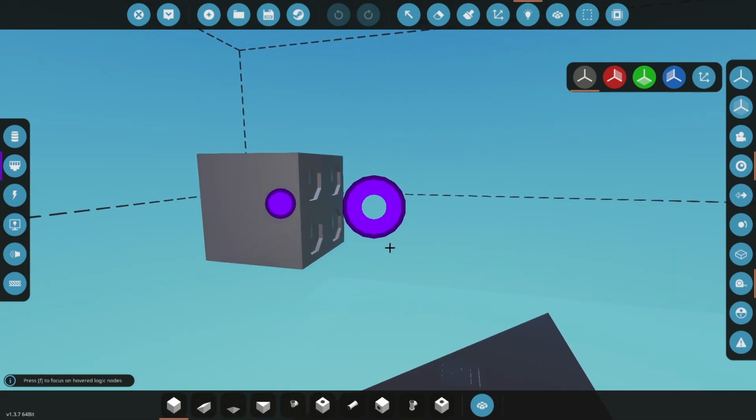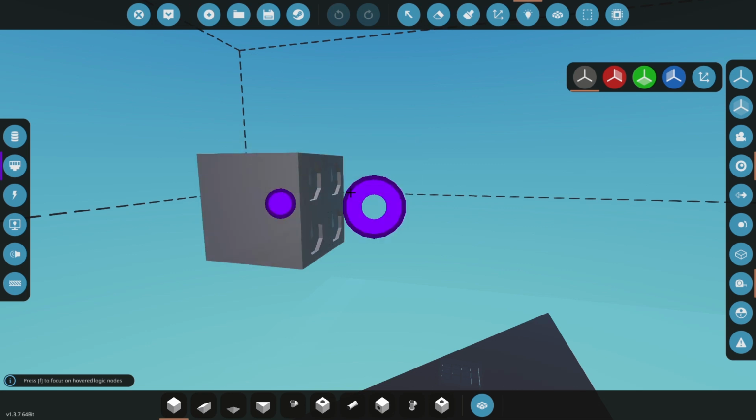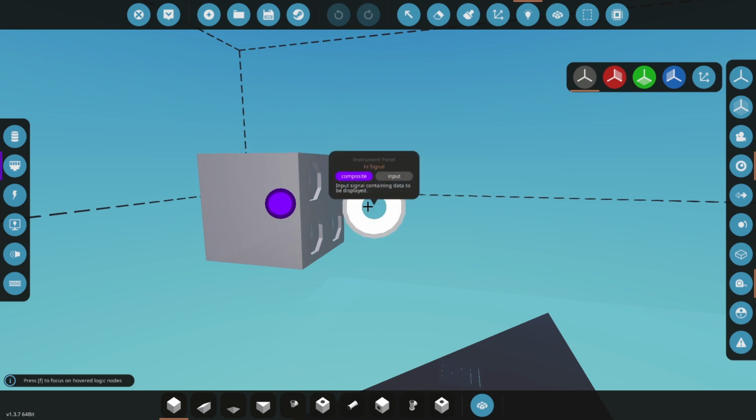Now keep in mind that when it comes to the composite out and in, there are different functions for each. So composite out, this is things like buttons, flip switches, and stuff like that that are used to send out a signal. Stuff taking in a signal and receiving data, such as indicator lights, gauges, dials, everything like that, will be taking in from the in signal.